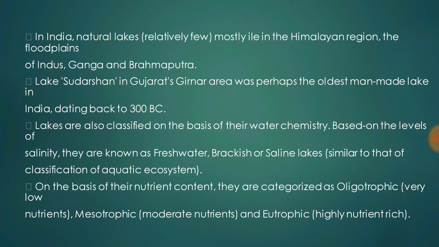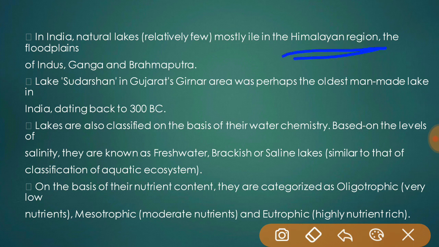In India, natural lakes mostly lie in the Himalayan region, and in the floodplains of the Indus, Ganga, and Brahmaputra. Lake Sudarshan in Gujarat's Girnar area was perhaps the oldest man-made lake in India.